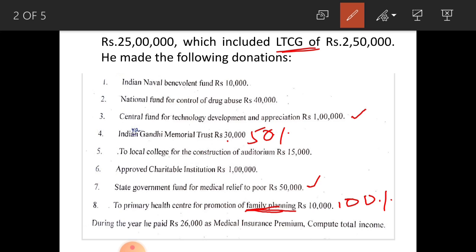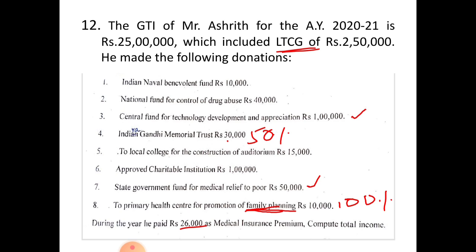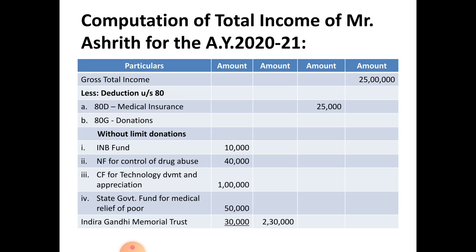Medical insurance premium is coming under section 80D and only 25,000 is allowable for deduction under section 80D. Here he paid 26,000, but you can consider only 25,000 and not 26,000 under 80D. Compute the total income of Mr. Ashrit for the assessment year 2020-21. Let us solve this problem.